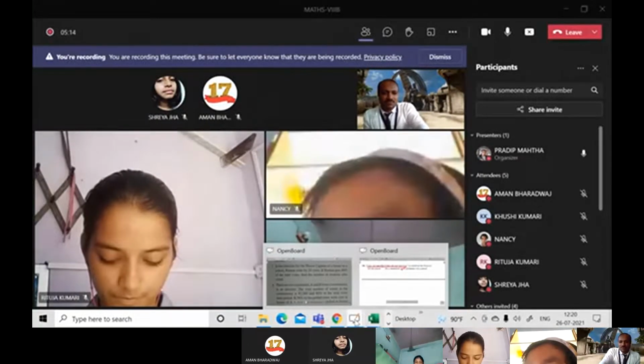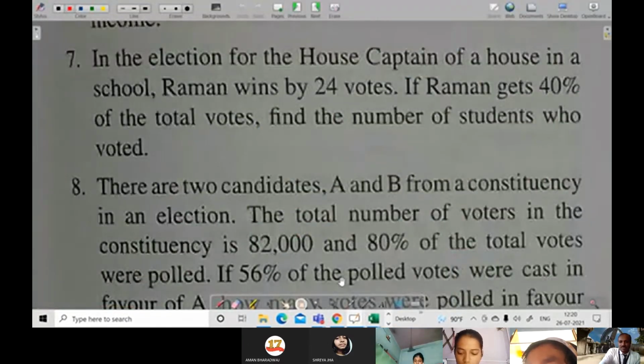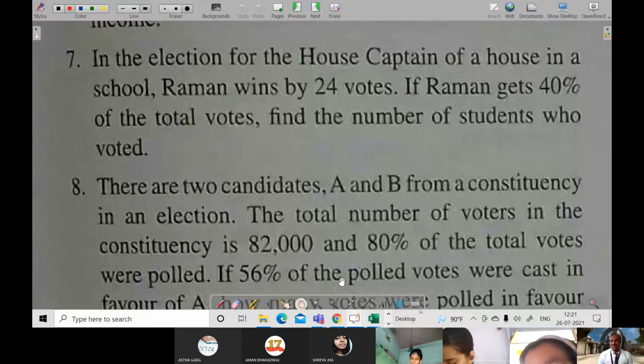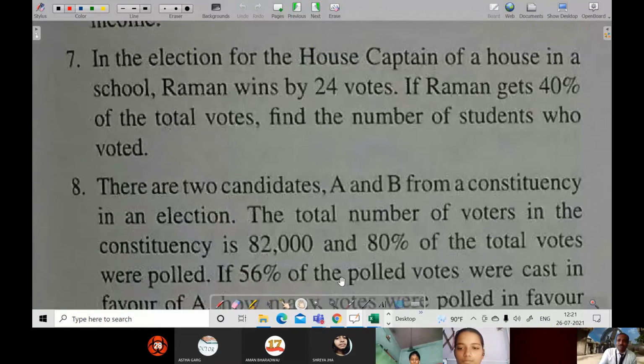And now let's see question number 7. Good afternoon to everyone. In question number 7, it has been said that in the election for the house captain of a house in school, Raman wins by 24 votes. If Raman gets 40% of the total votes, find the number of students who voted. So if you see, here it has been said Raman is winning by 24 votes, and Raman gets 40% of the total votes.